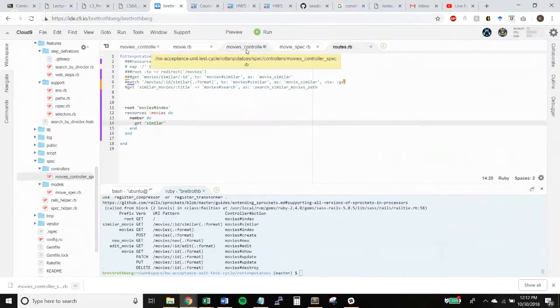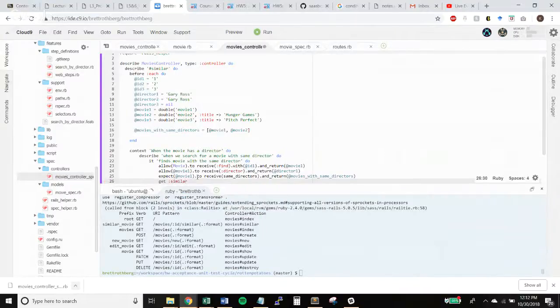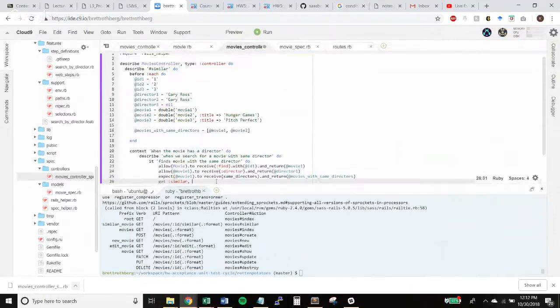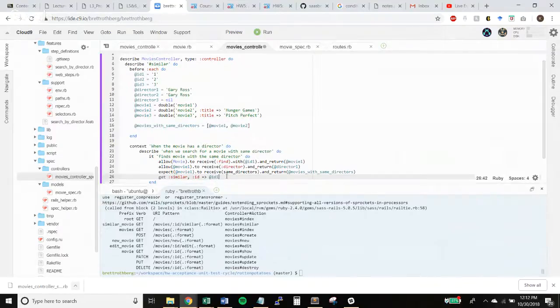Oh, similar. I think it's similar, right? Yeah. So we want to get similar, and then it has to take parameters. I think it would take the ID of the movie. Yeah, the ID. Okay. So then I think it's just id: 1. Okay. And I think that should work.